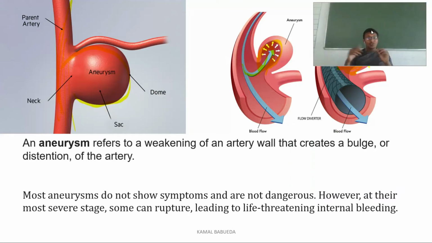Next, most aneurysms, as I said, do not show any kind of signs and symptoms, but when they are in a severe stage, if they rupture, they will lead to life-threatening conditions which will cause internal bleeding. If it is in the subarachnoid area, it will cause subarachnoid hemorrhage. If it is cerebral, it will cause subarachnoid hemorrhages. If it is aortic, it will cause internal bleeding. So the person may result in death also.